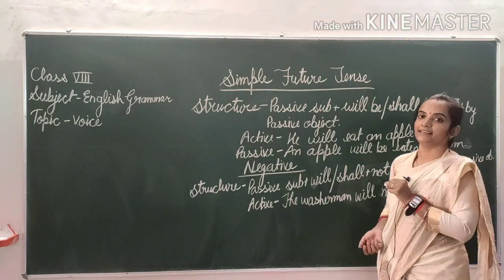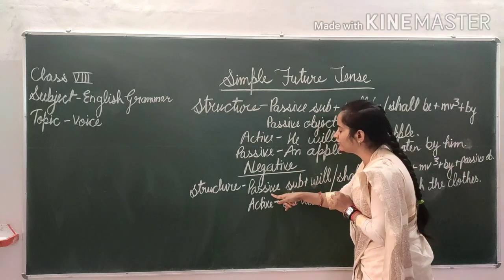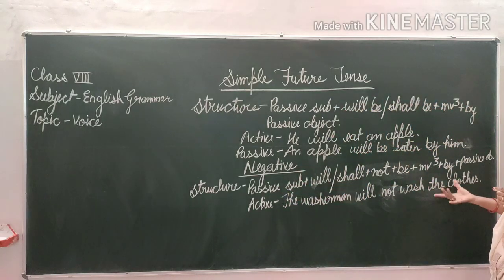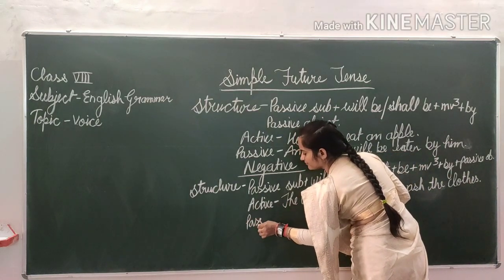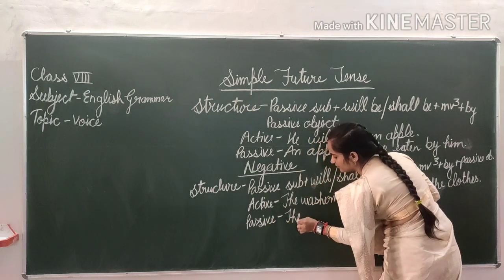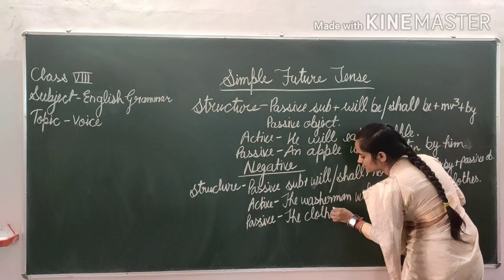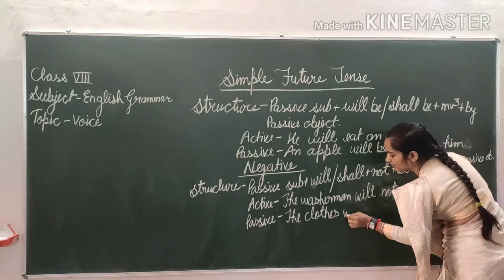Now we will change this sentence into passive voice. Firstly, we have to take passive subject, which is the object of this sentence. So find out object in the sentence, student. Which one is your object? The clothes. Passive subject: the clothes.